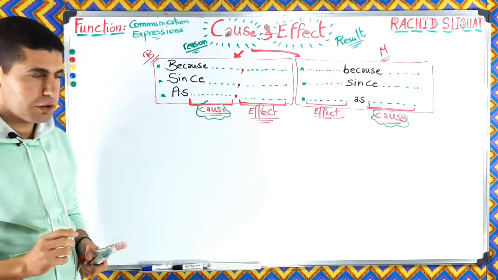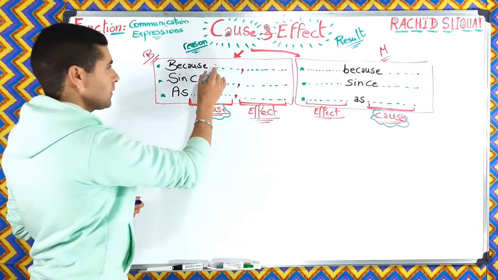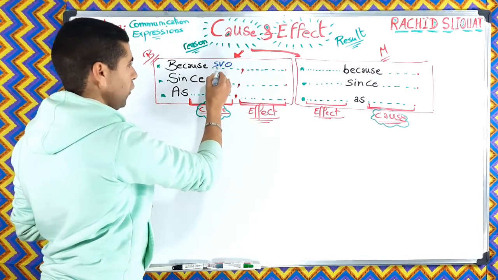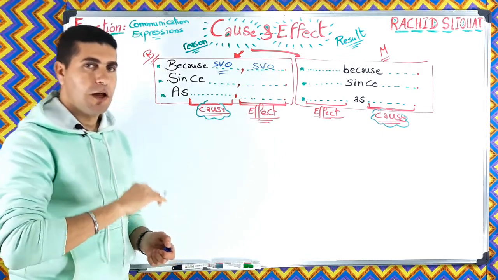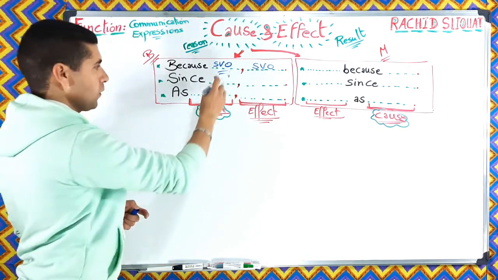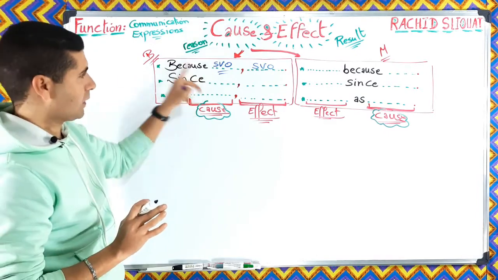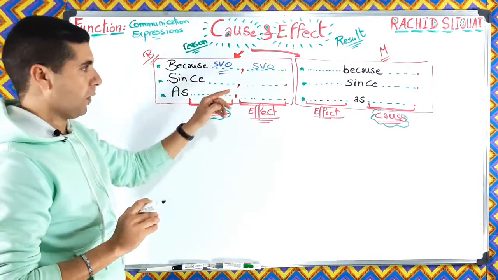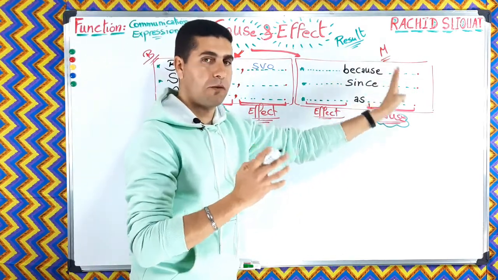Another very important thing that you have to keep in mind as far as these three words are concerned is that these words are always used with the SVO, subject, verb, and object. All of them, because, since, and as, subject, verb, and object. The same thing here, subject, verb, object.